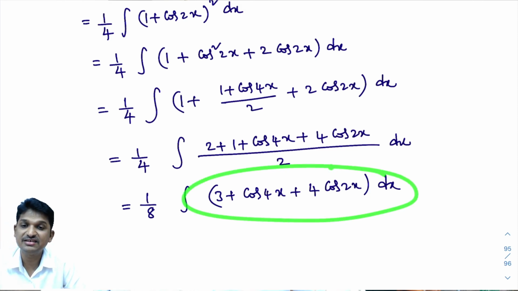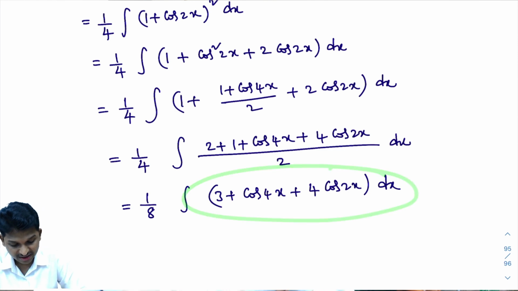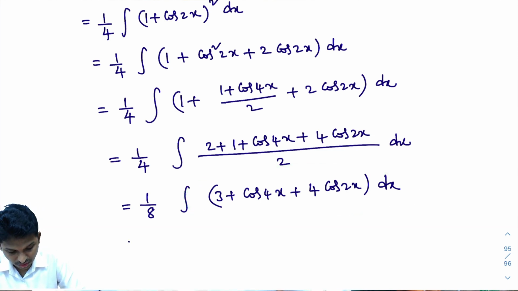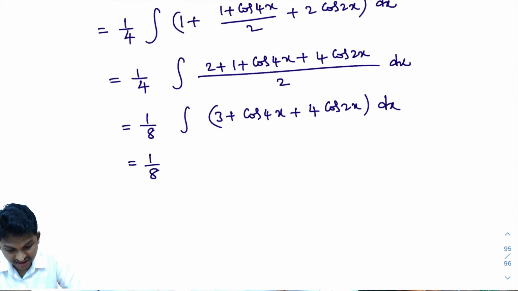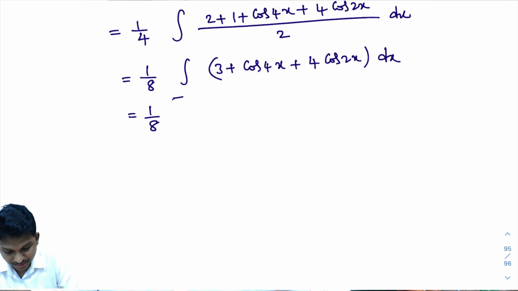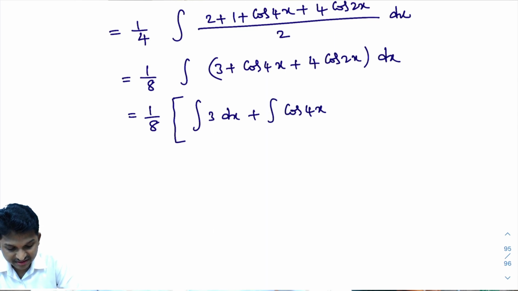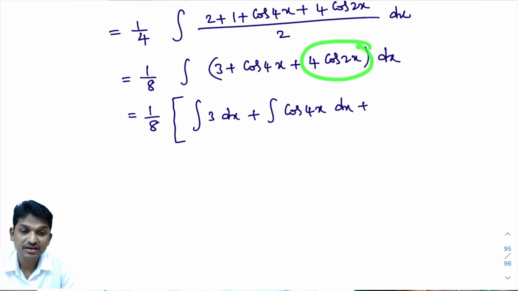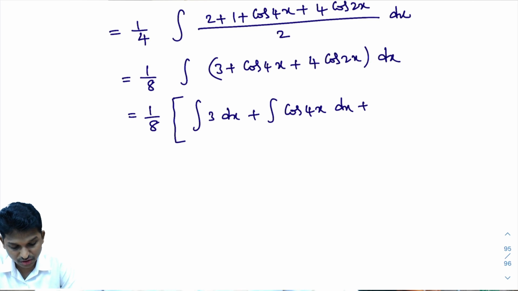I can integrate this now directly. Right? Now, I will integrate each and every term. Integrate, that equals 1 by 8 into, keep a bracket here, integral of 3 dx plus integral of cos 4x dx plus here we need to integrate this. Right? 4 is constant. Now take it outside the integral. What you will get? 4 times integral of cos 2x dx.